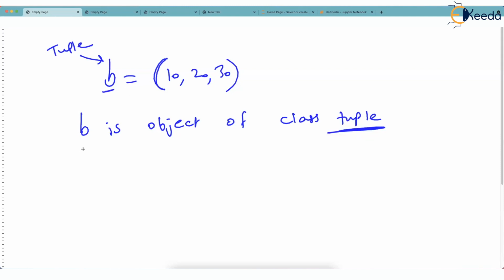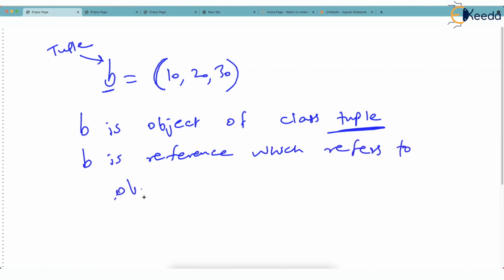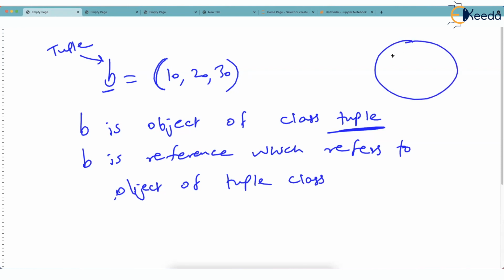But you also know that actually B is a reference which refers to an object of tuple class. So you can imagine there is some object in the memory which stores 10, 20, 30 and B refers to that object. But we can loosely say B is an object. In fact, we say like that.